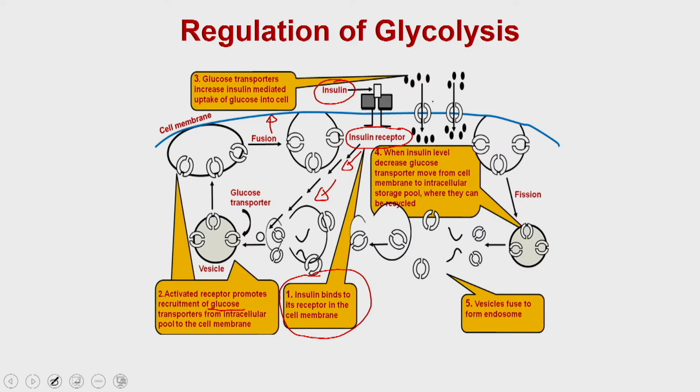As soon as they are available on the plasma membrane, they allow the glucose molecules to come inside the cell, and these glucose molecules will be available for glycolysis.